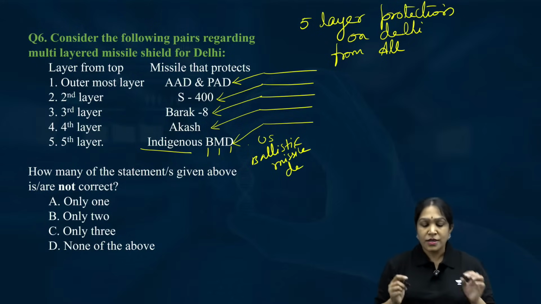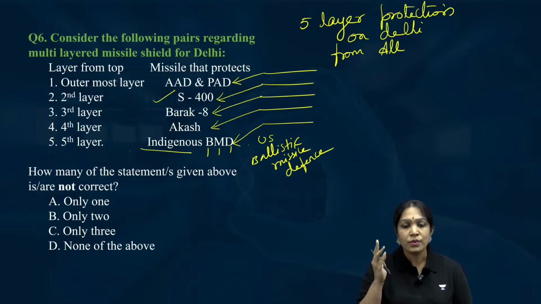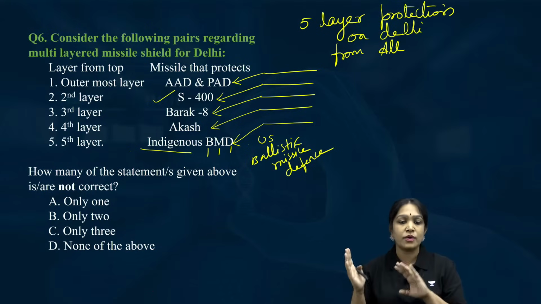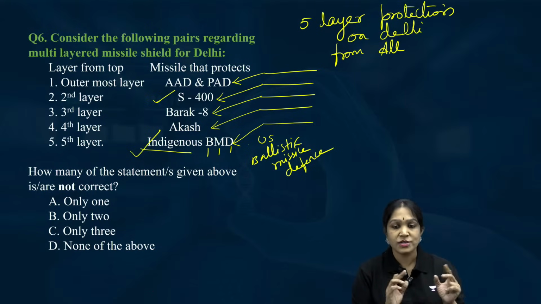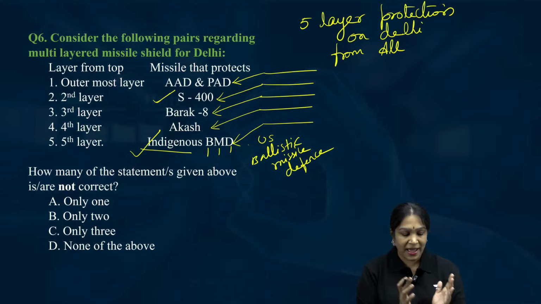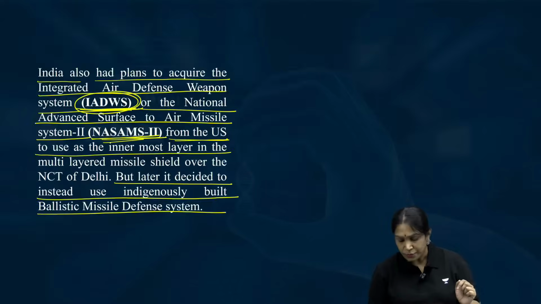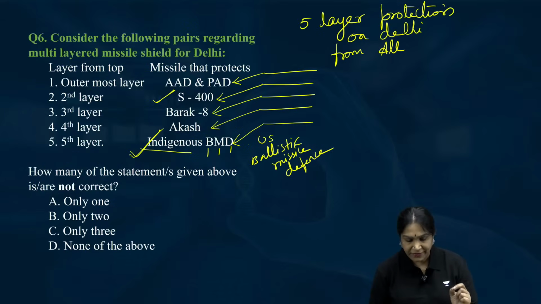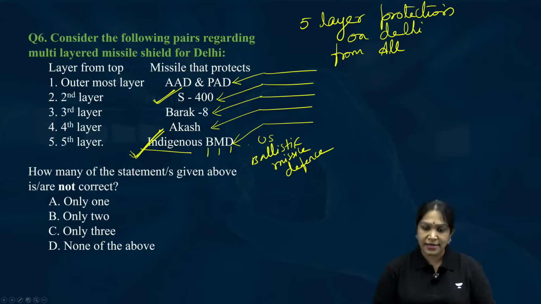So S400 and indigenous BMD, these are the two events where India made the USA a little unhappy, because here they wanted us to purchase THAAD or Patriot Pack, and here they wanted us to take NASMAS 2 or IADWS. But we have taken this from Russia and this one we decided to make indigenously.